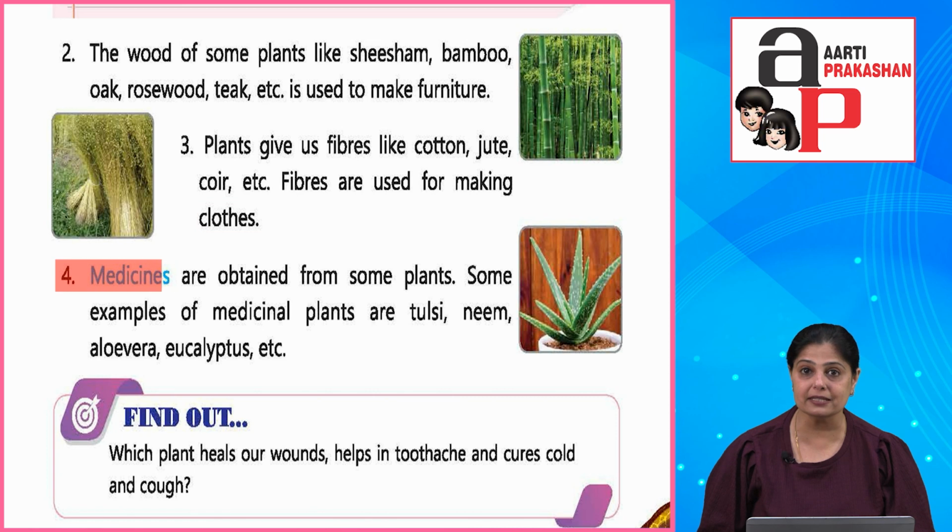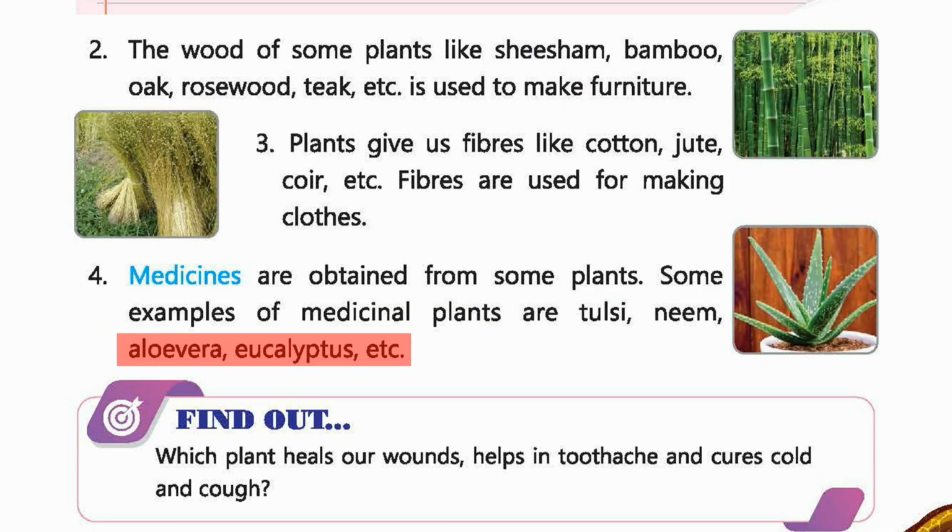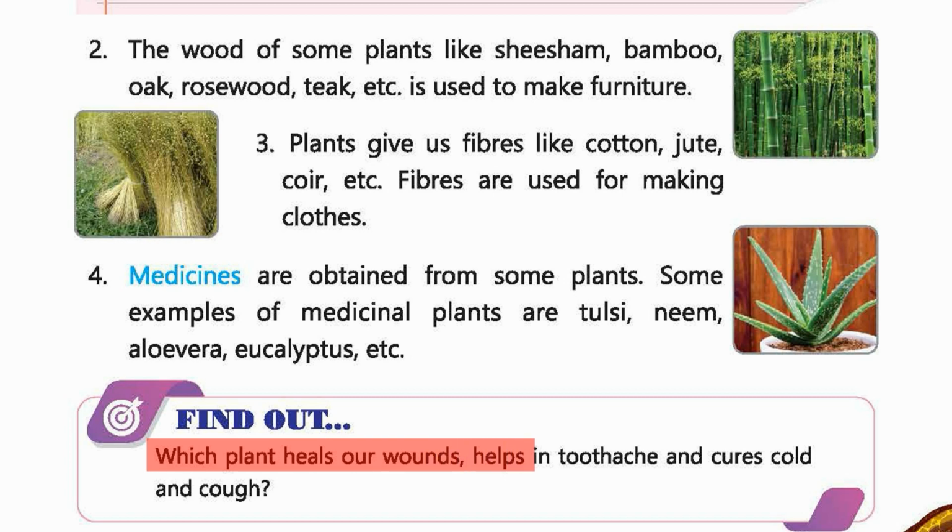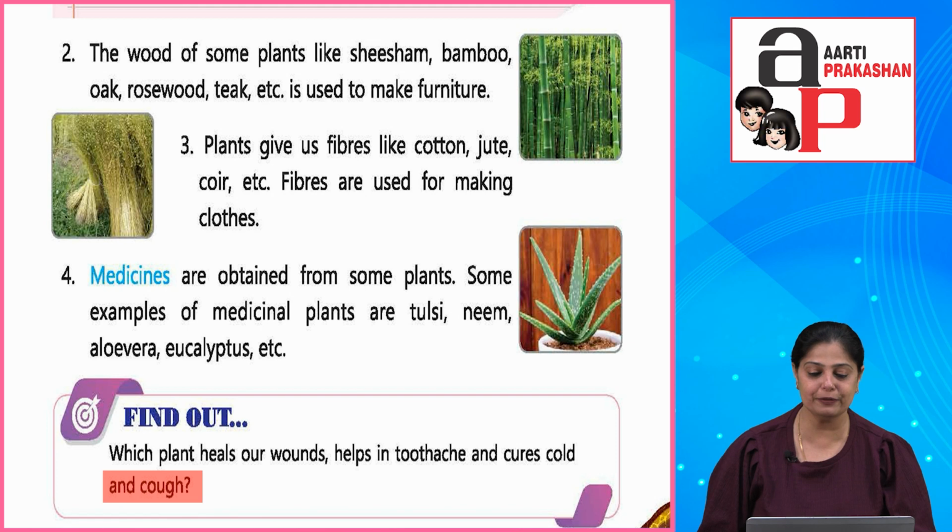Fourth is medicines. That's the most important thing also. Okay, they are obtained from some plants. Some examples of medicinal plants are tulsi, neem, aloe vera, eucalyptus, etc. Okay? Now children, you have to do this exercise. Find out which plant heals our wounds, helps in toothache and cures cold and cough. Okay, find out this information.